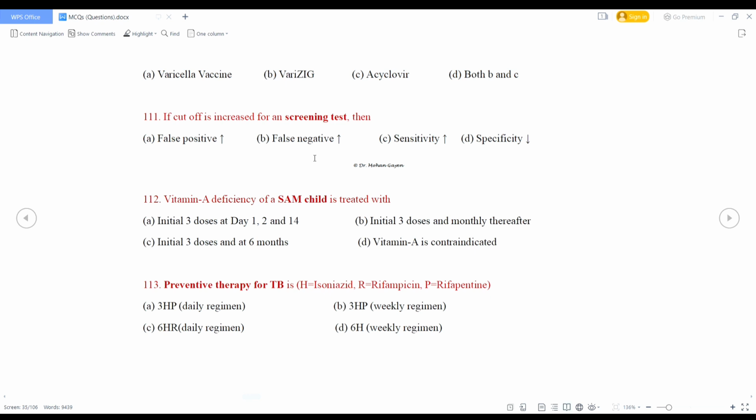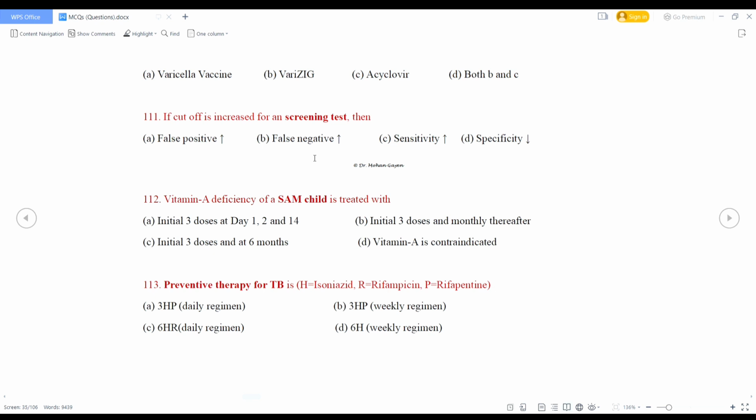If cutoff is increased for a screening test, then false positive will be increased, false negative will be increased, sensitivity will be increased, or specificity will be decreased. So what is the right answer? Similar question has been discussed previously. So if cutoff is increased, then false positive will be decreased and false negative will be increased. So right option is option B.